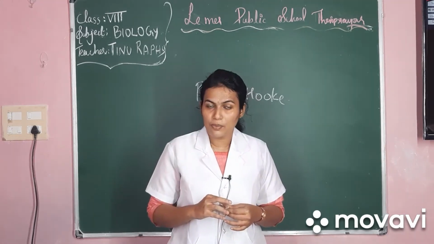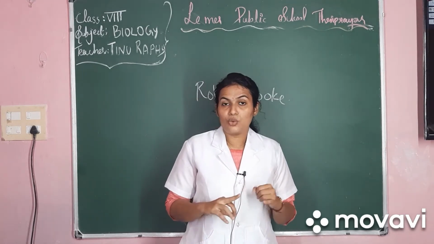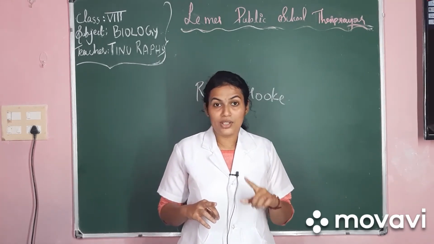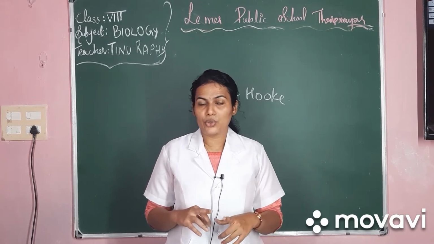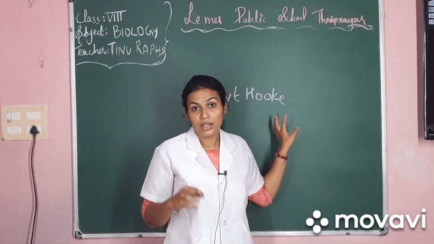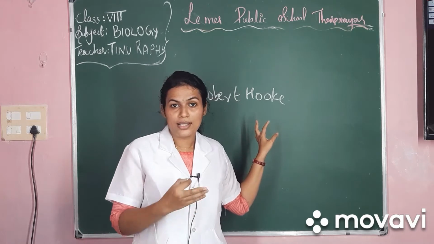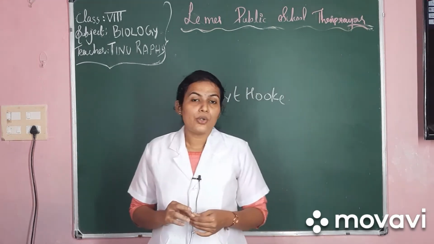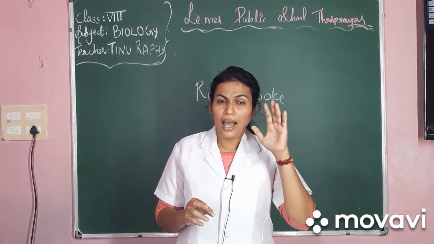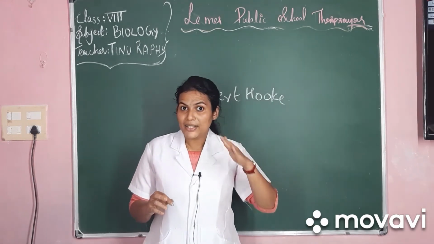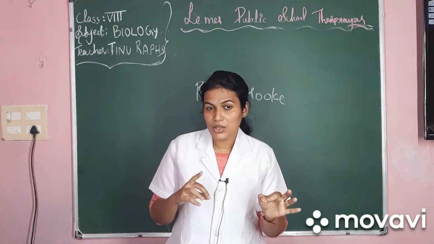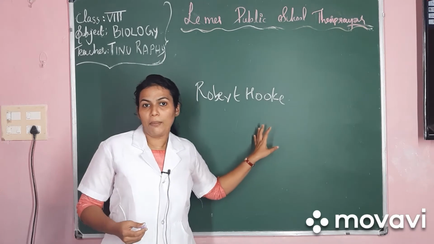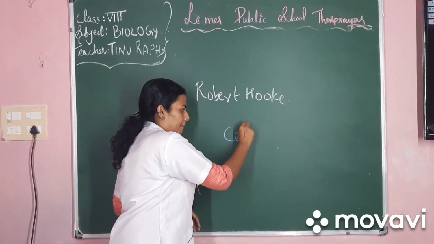The figure in your textbook 8.1 B is what he saw through the microscope, that is cork cells, and A was the crude microscope which was used by Robert Hooke in order to see these cork cells. Till that day the world was unknown about the fact of cells. So Robert Hooke observed honeycomb-like compartments in the cork through the microscope, and he coined those compartments as cells.